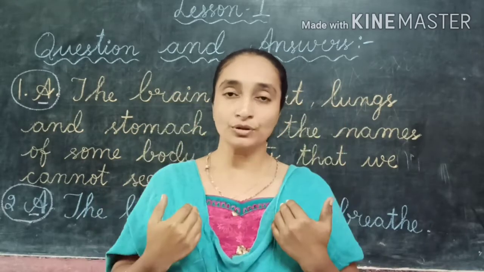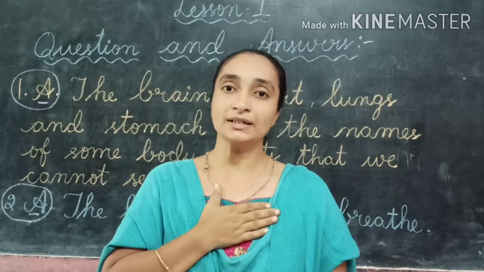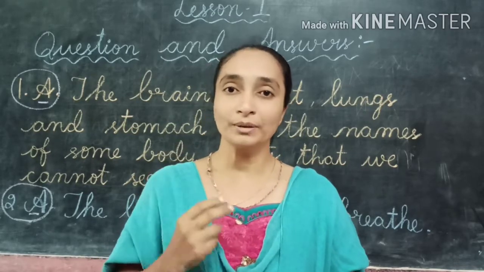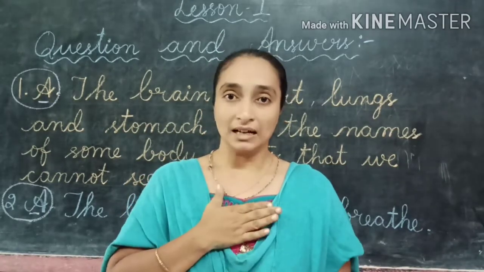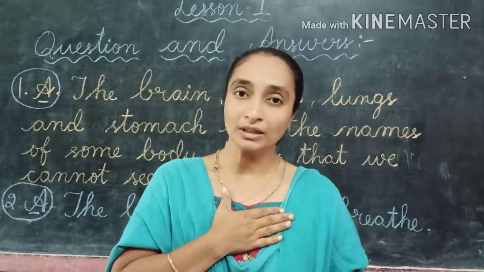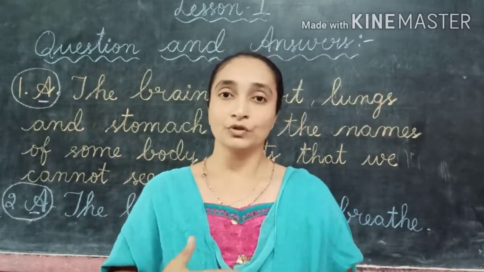Below the head, here we have the chest. In the chest, what are the two important parts we have? Yes, the lungs and the heart. Both lie in the chest.